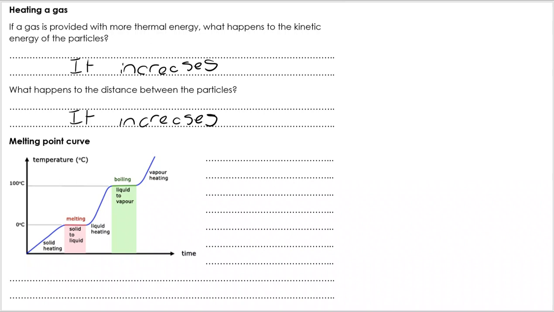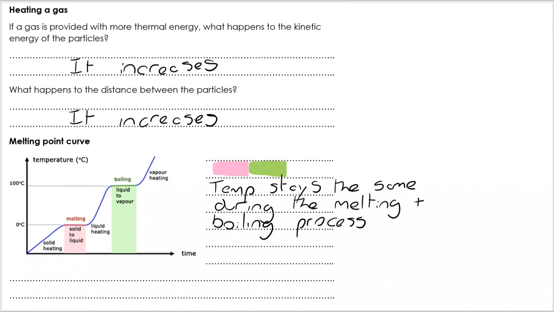It increases. So when we look at this graph and we've got the pink section and the green section, it flattens off. Why? Because we are still providing more energy. More energy is going into it. Well, the temperature does stay the same during the process of melting and boiling. If you've ever done a melting point curve, you will know we get a range from when we see the first evidence of melting beginning until the last crystal has melted.